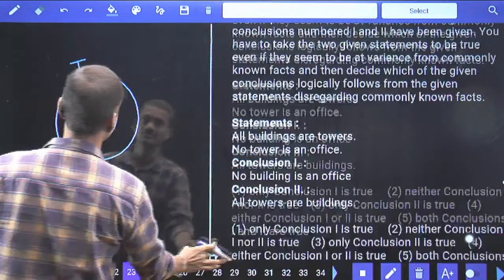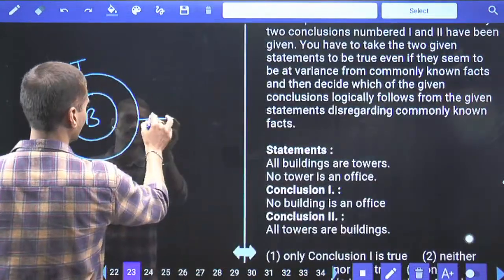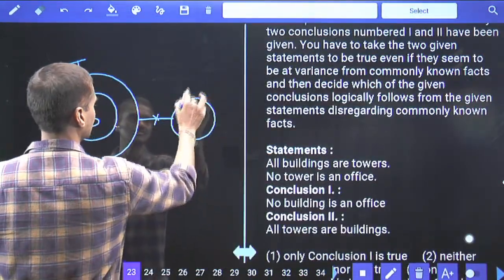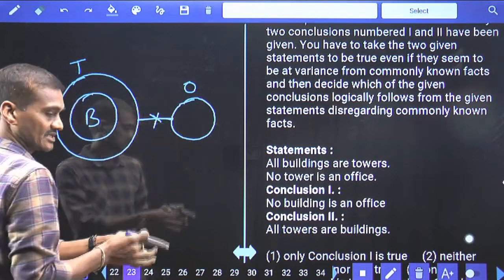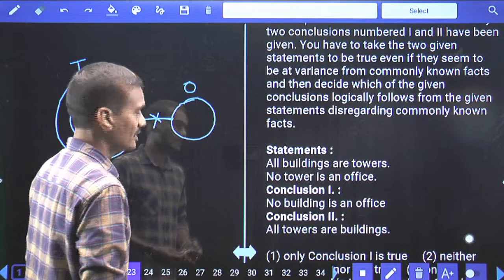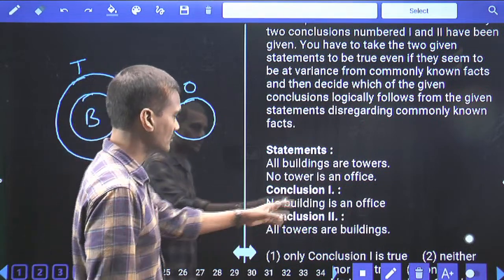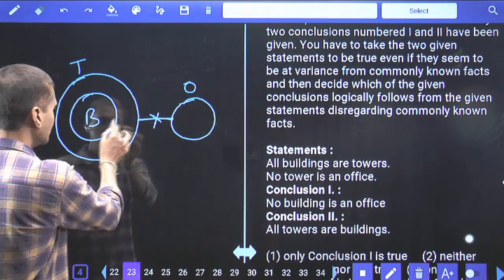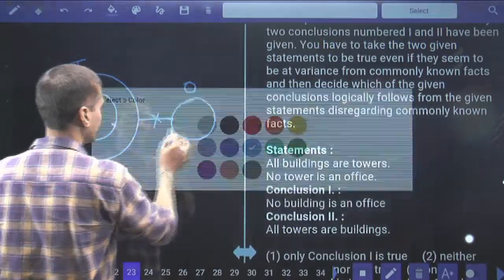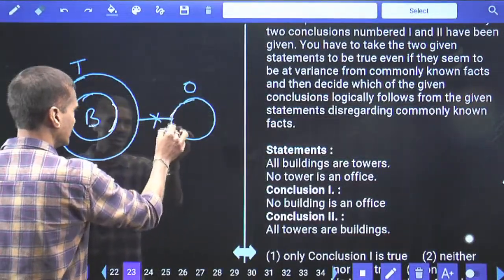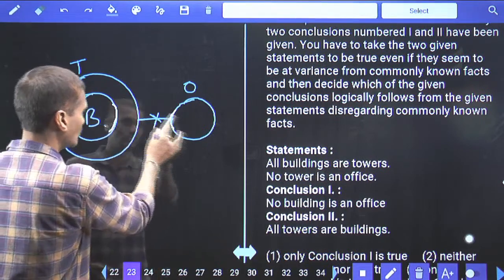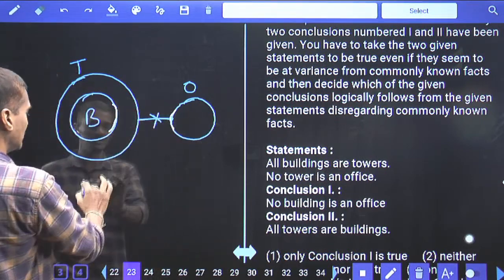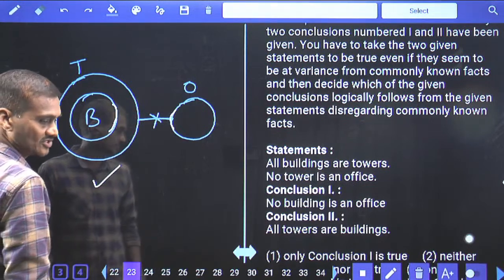No tower is an office. No tower is an office. Tower and office should not be intersected under any circumstances, and this cross represents these two should not be intersected under any circumstances. Then coming to this one, what is the first one? No building is an office. Building is here, office is here. As building is here and office is here, is there any intersection between these two? No intersection, isn't it? Hence, no building is office, no office is building. That is definitely true. Triveni, is this clear?